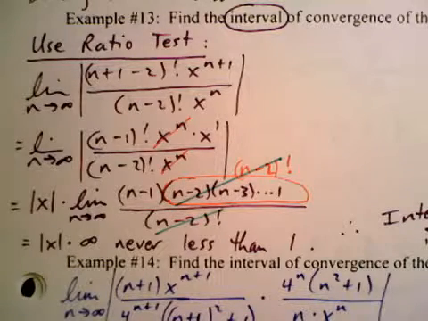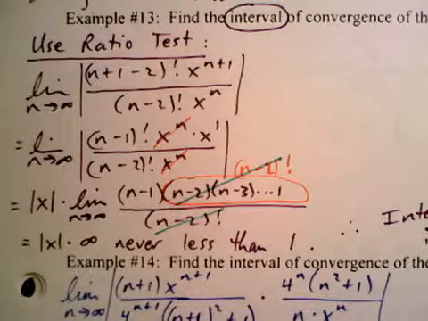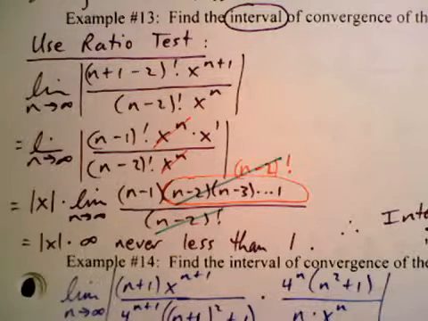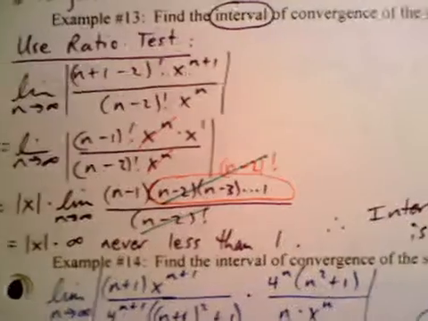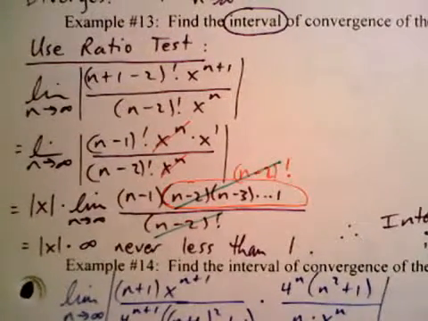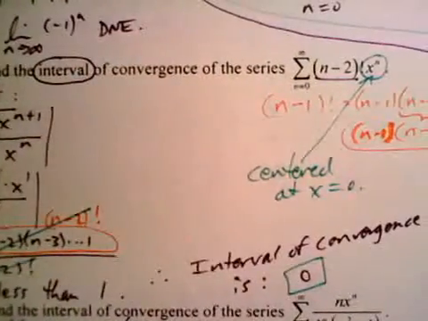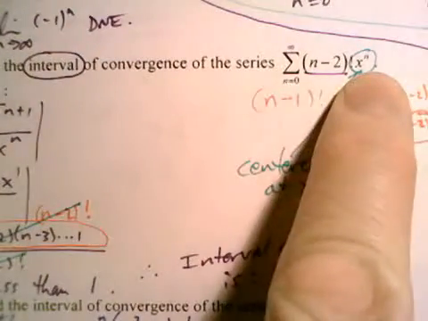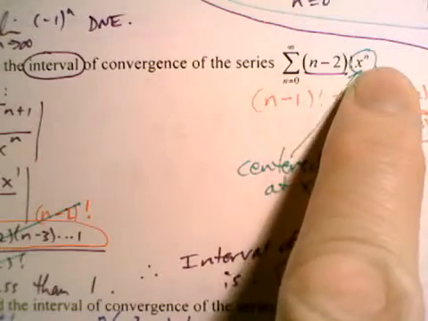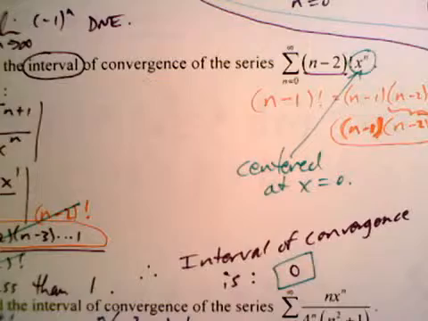I remember how you asked me, is it possible for a series to converge only at the center of the interval? And this particular example is the one where it only converges at 0. When you look at the series, you can see that x is being raised to the nth power, so it's x to the n. So this is centered at 0, and you automatically know that.